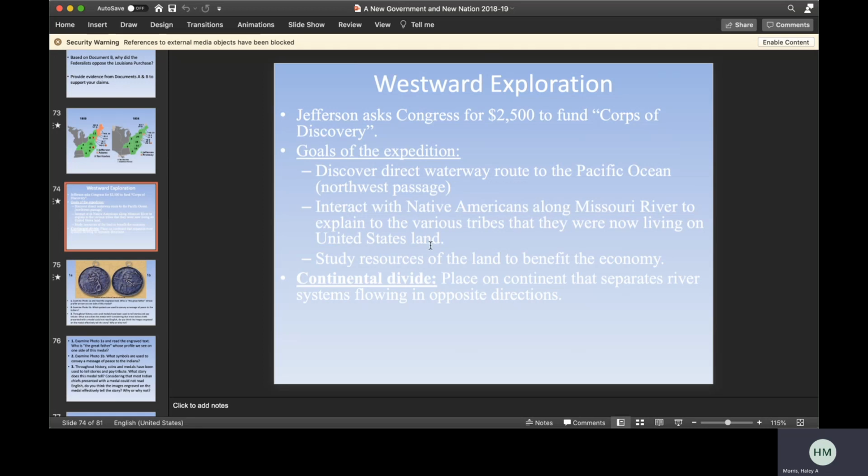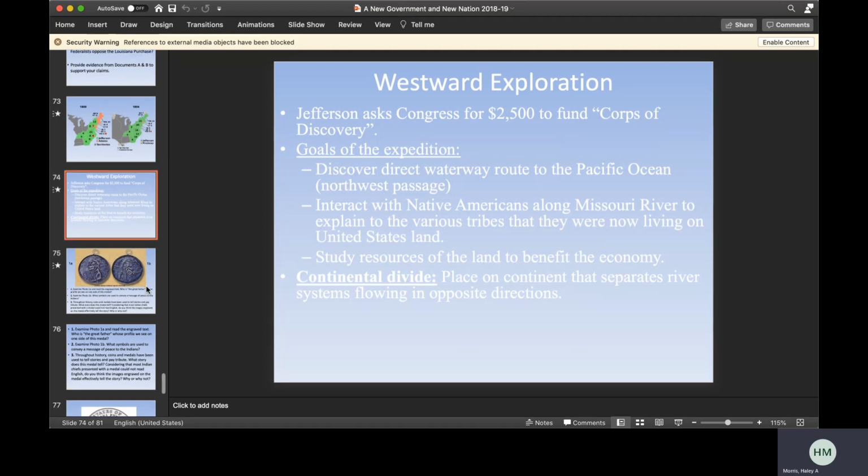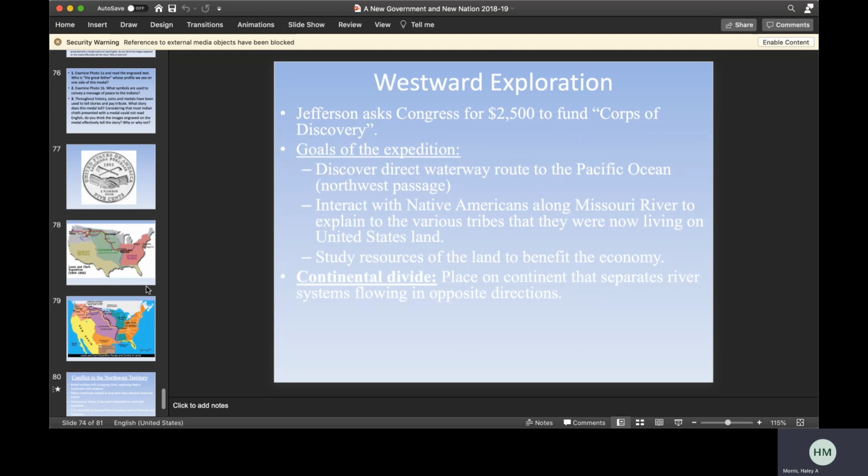They're also letting Native Americans know that this is U.S. land now, which is kind of controversial, because originally it was Native American land, and it was taken by France and then given to Spain and then back to France and then back to the U.S. So this whole area of land has gone through a lot of exchange of hands, really. That is probably the most significant aspect of Jefferson's career as president.